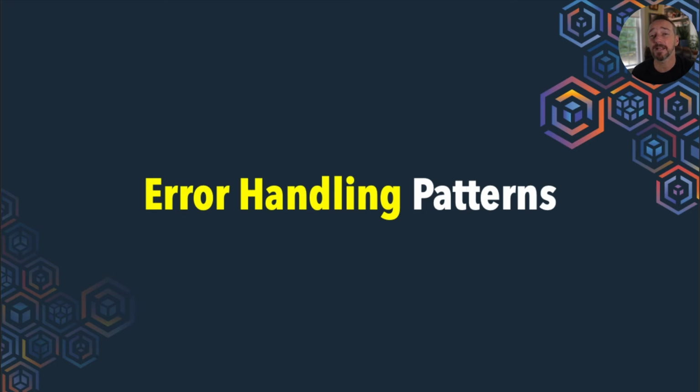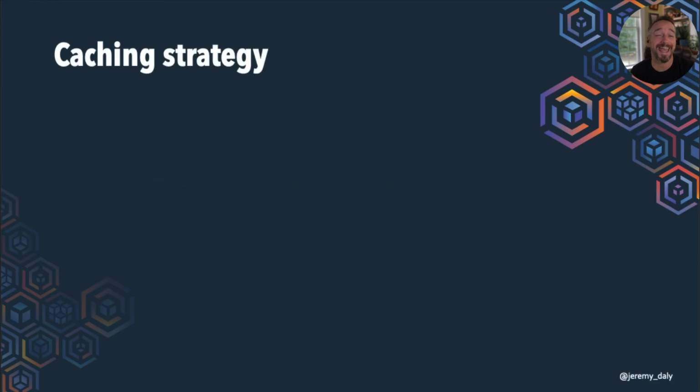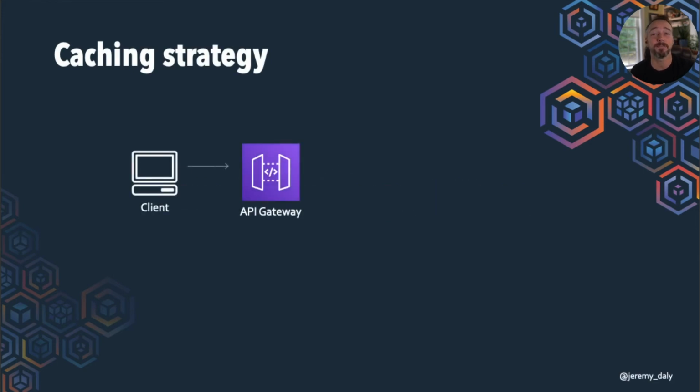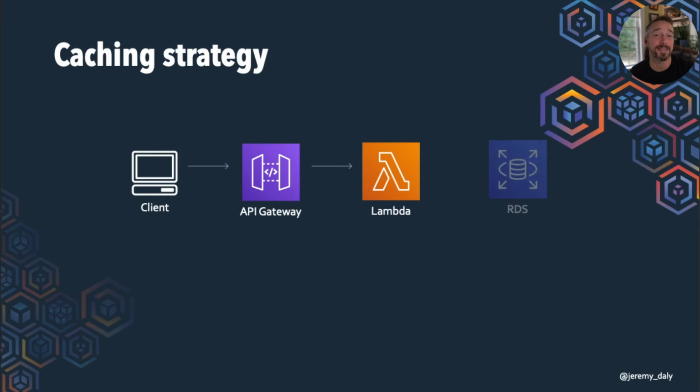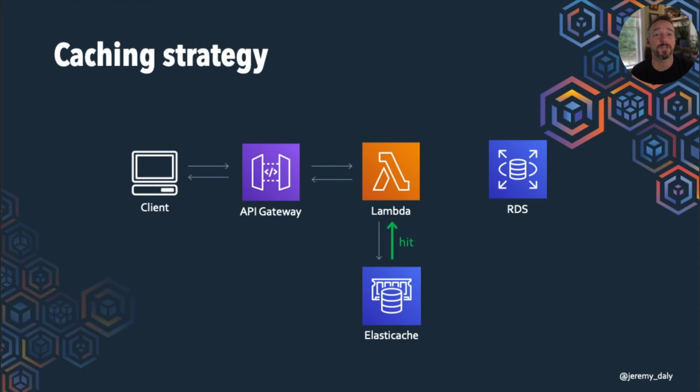All right, let's talk about a couple of error handling patterns. We've got about 20 minutes left or so. So let's talk about caching strategies, right? Let's say we have a Lambda function that gets invoked by an API Gateway. We want to query RDS. What we would do here is put an ElastiCache or something in between, so that if we get a hit, we don't even have to connect to our RDS cluster.